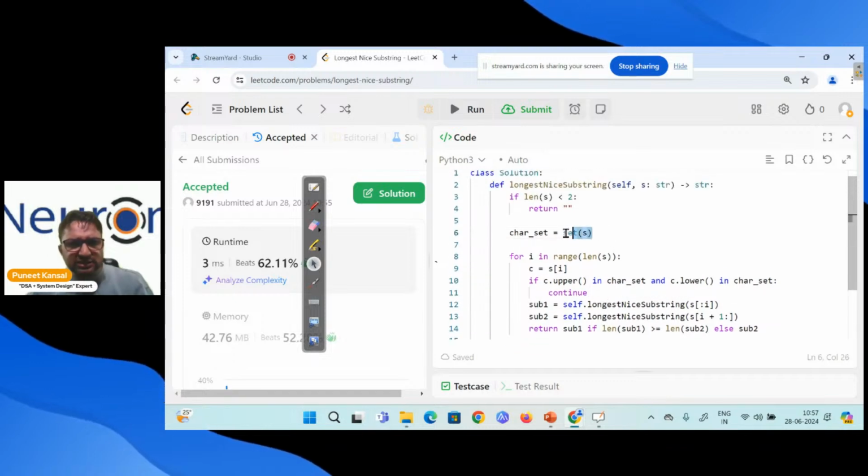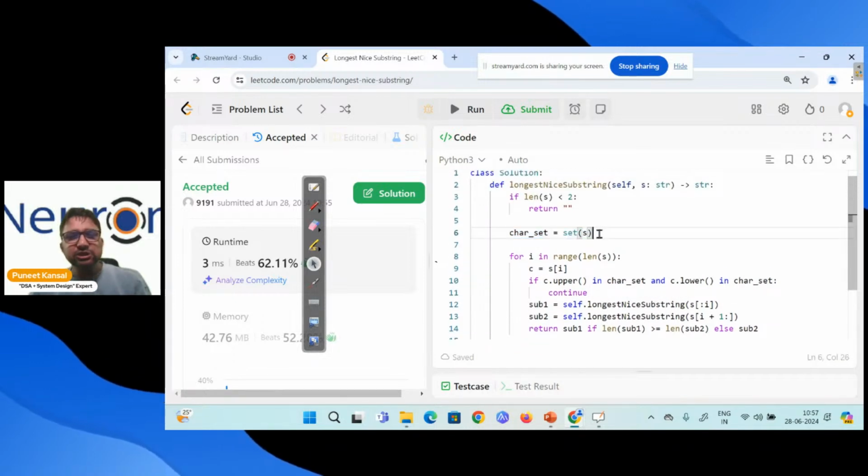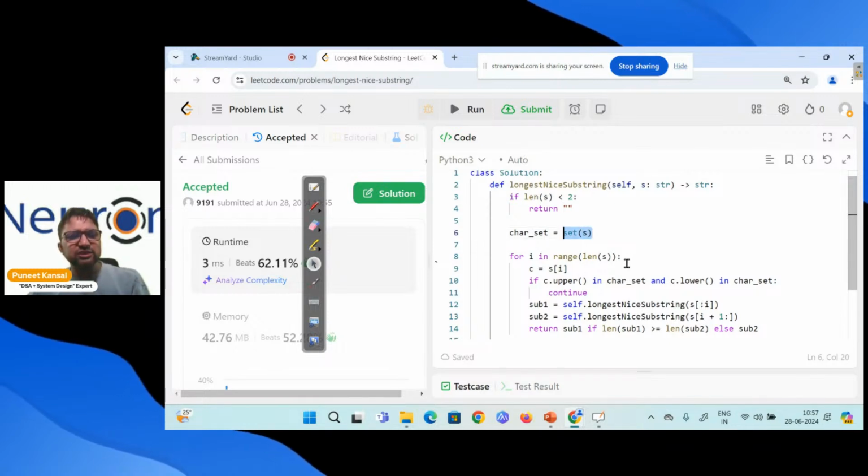Space complexity is auxiliary space. Auxiliary means extra space. The extra space we are taking is this set. The size of this set is the size of the string, so the length of the string is the space we are taking.